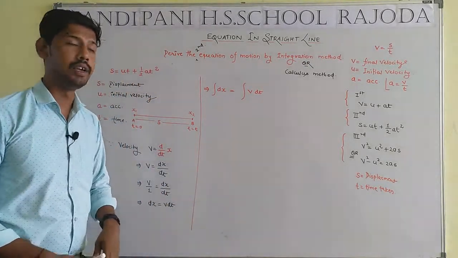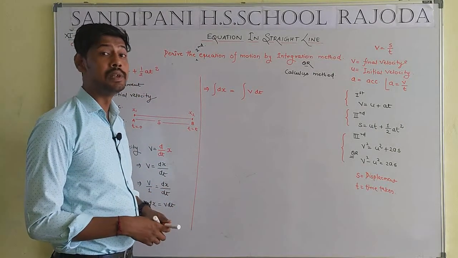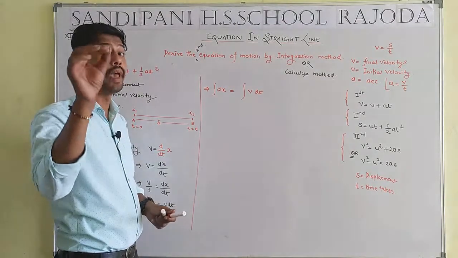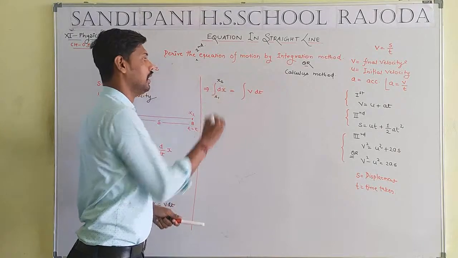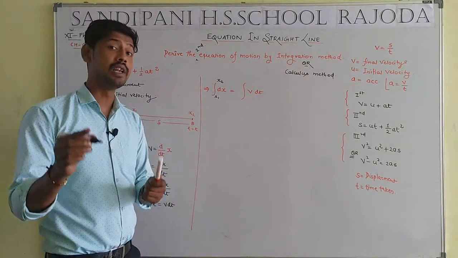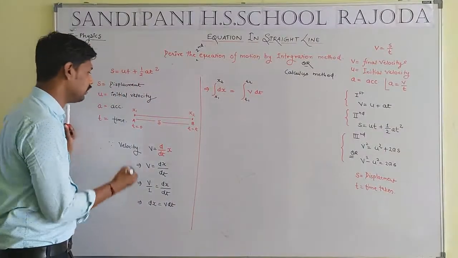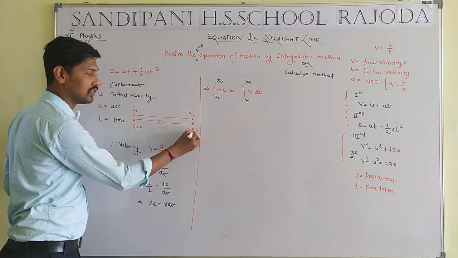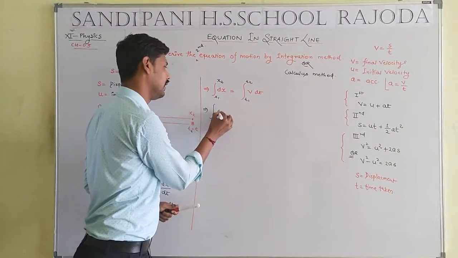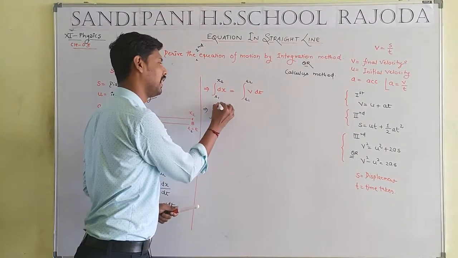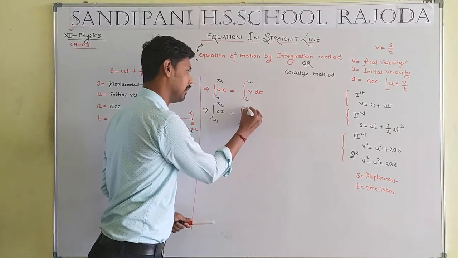Now we are taking the integration on both sides. Integration of dx means the limit in the form of x, such that initial and final. Integration of dt means the limit in the form of t, such that t1 and t2. t1 means the initial time and t2 means the final time. Student, here integration dx is with respect to x1 and x2, and integration dt has limit t1 to t2.